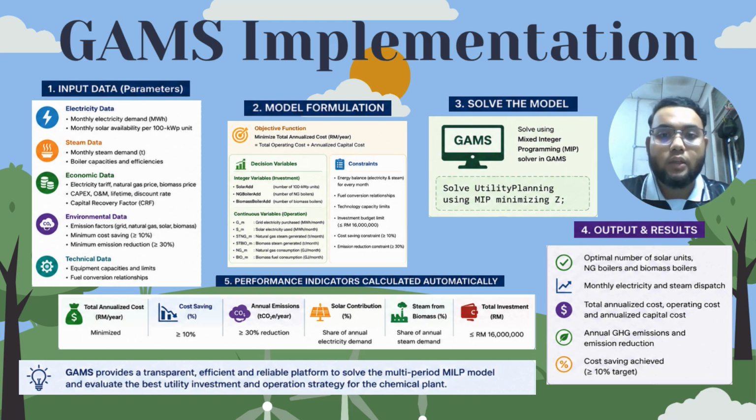Next, the objective function and all engineering constraints were formulated, including energy balance, equipment capacities, investment budget and sustainability targets. Finally, the model was solved using the command solve utility planning using MILP minimizing Z, after which GAMS automatically calculated the annual cost, greenhouse gas emission, renewable energy contribution, and optimal equipment selection.